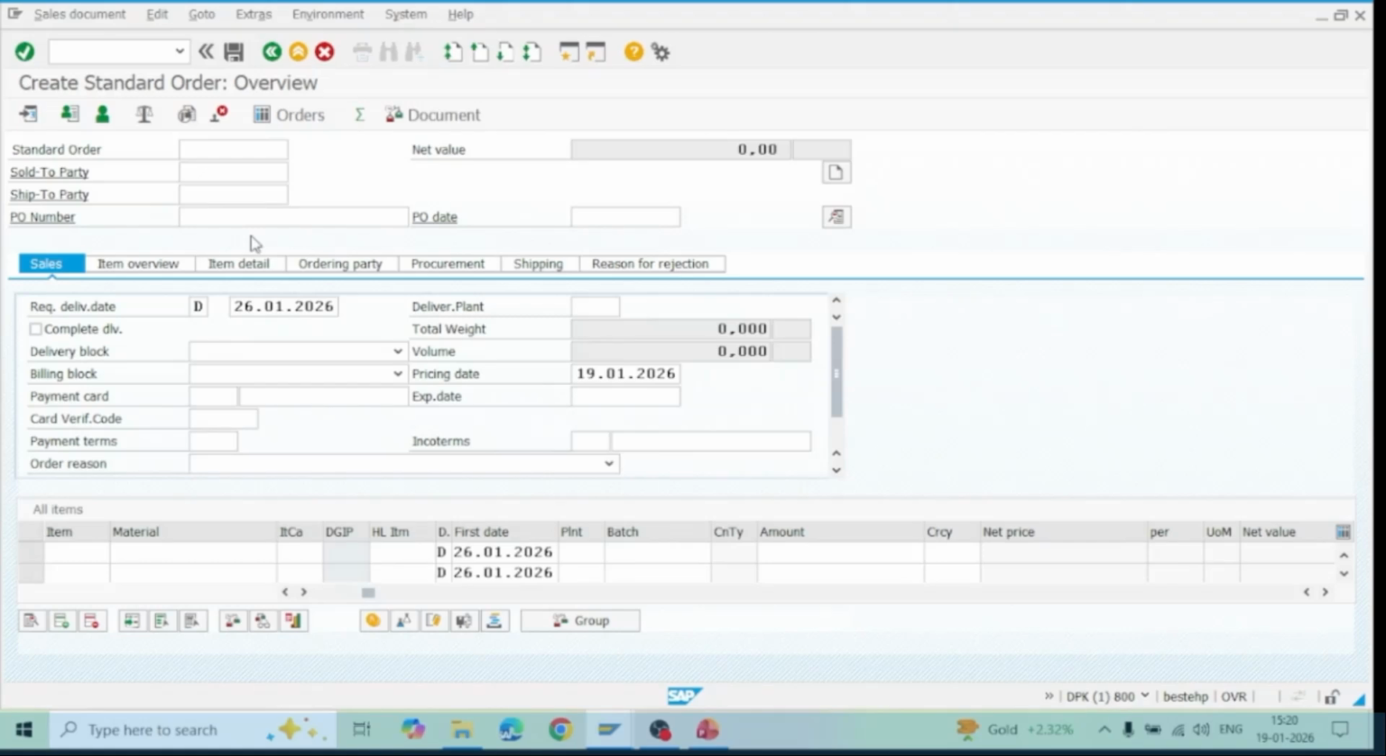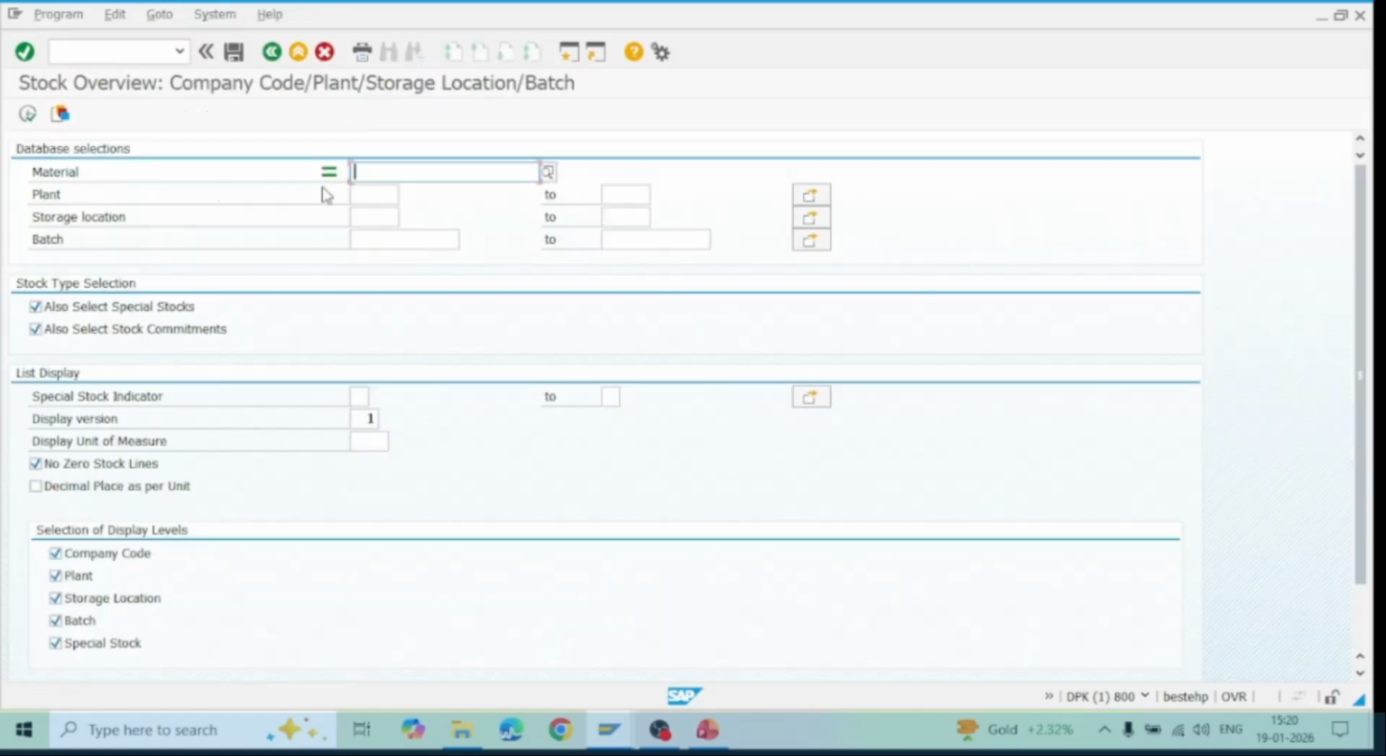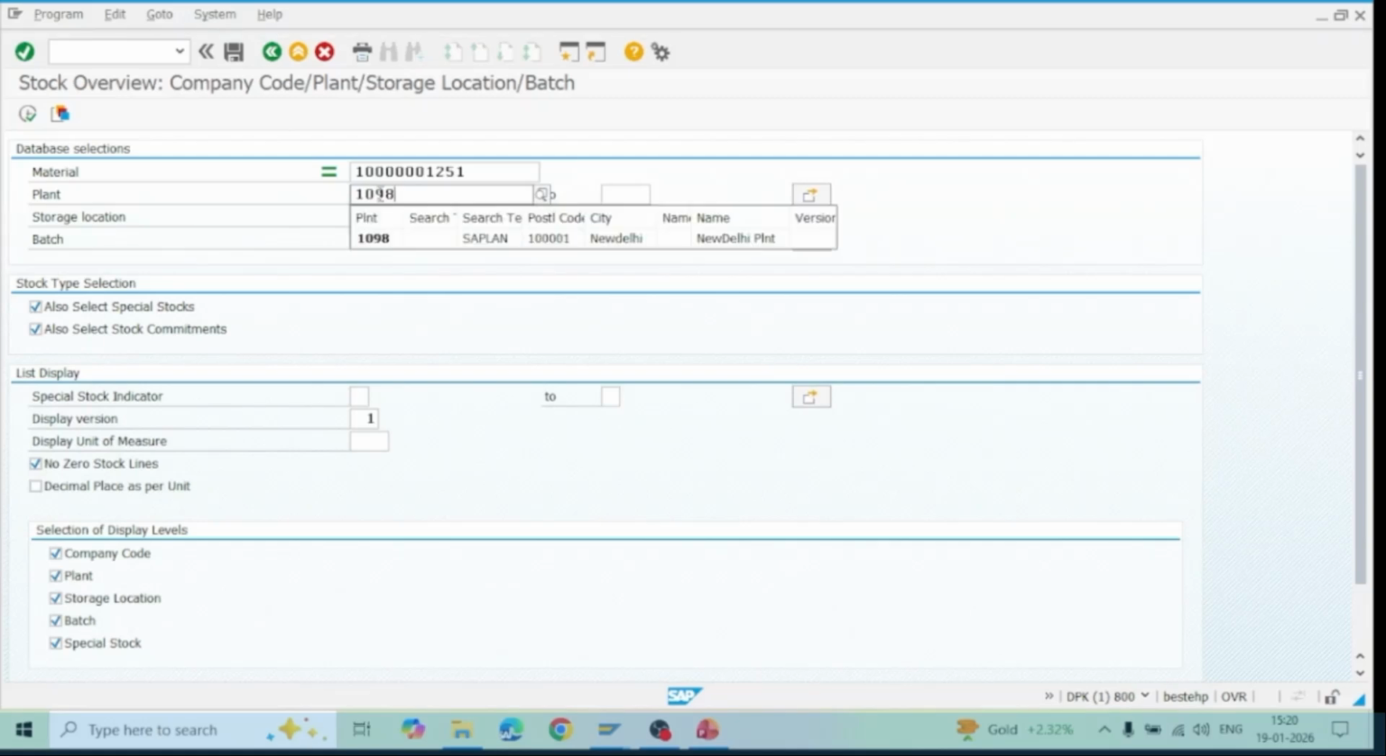So we don't have to do that setting. Once the sales order is created, we can check whether the stock exists or not, using transaction code MMBE. You can check the stock here, and my material is 1251, the plant is 1098, and my storage location is also 10.